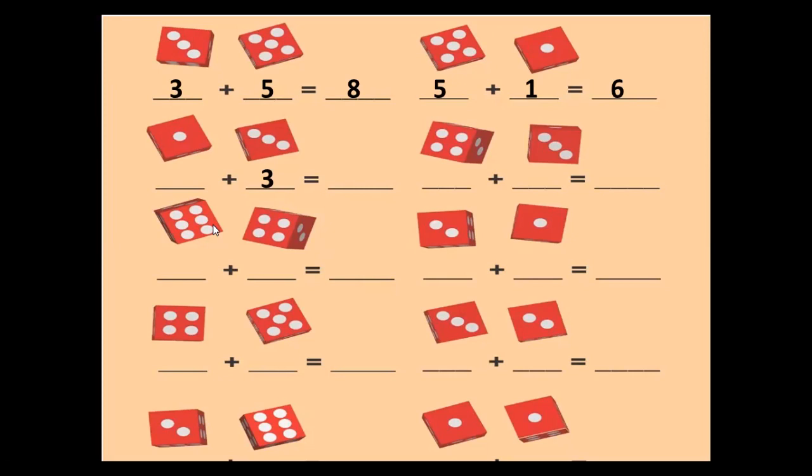Layla, can you hear me, honey? Yes. Good morning, Lulu. Are you fine? Okay, honey. Count the dots, then do the equation. How many dots here?